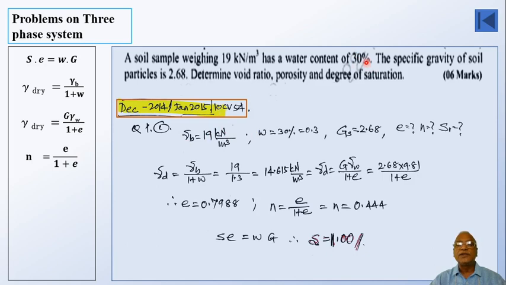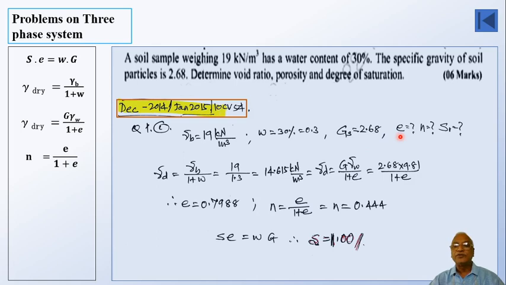Water content is mentioned as 30%. As soon as you read this much of the question, write w equal to 30% or put it as 0.3, because while doing the calculations we have to use this as 0.3 rather than 30. So one should keep it in mind. Then specific gravity of soil particles they have mentioned, that is Gs or G is 2.68.